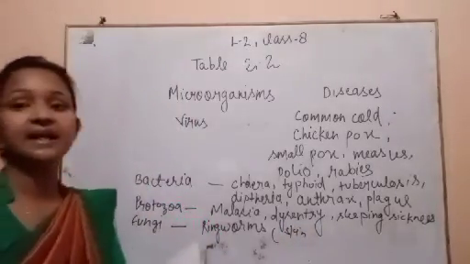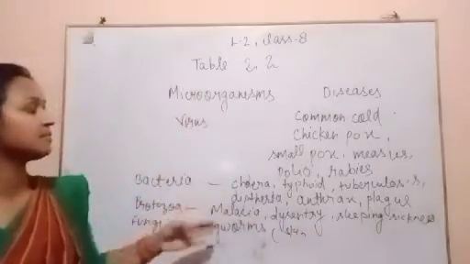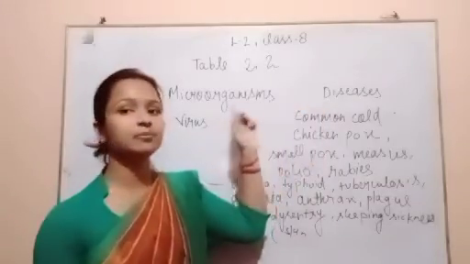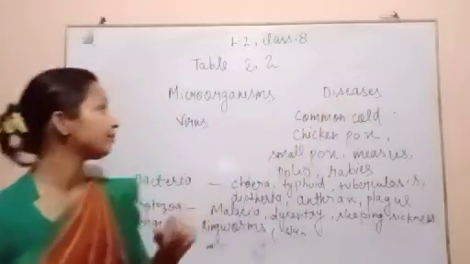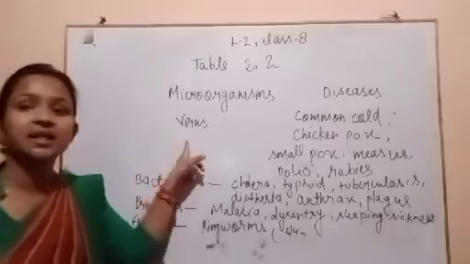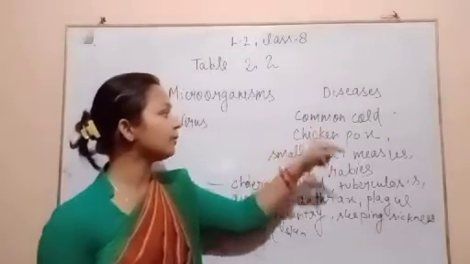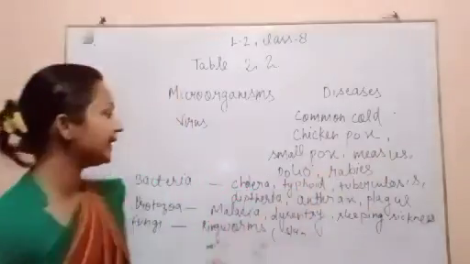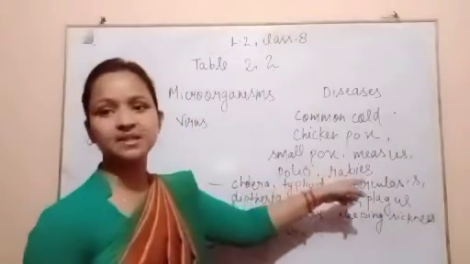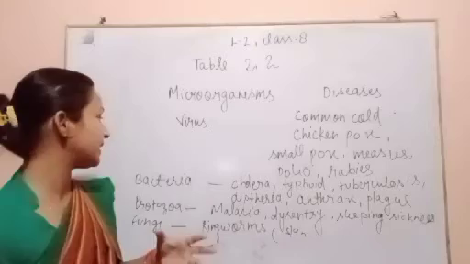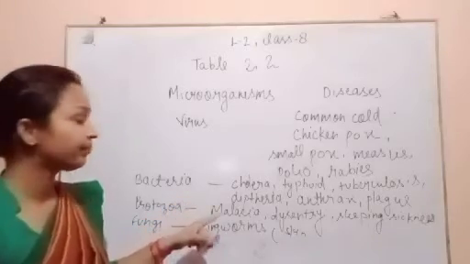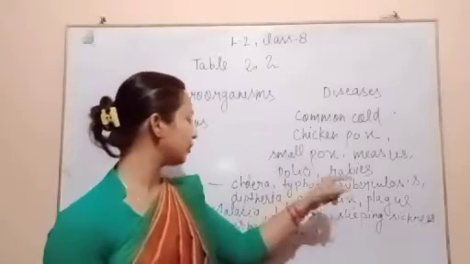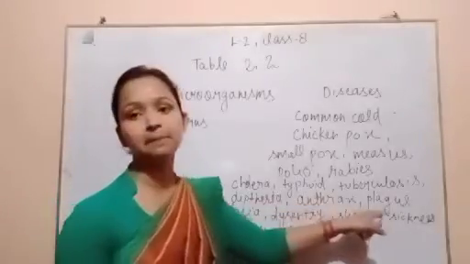So this is the list of microorganisms and the kinds of diseases they cause. Through viruses: common cold, chickenpox, smallpox, measles, polio, rabies. Through bacteria: cholera, typhoid, tuberculosis, diphtheria, anthrax and plague.